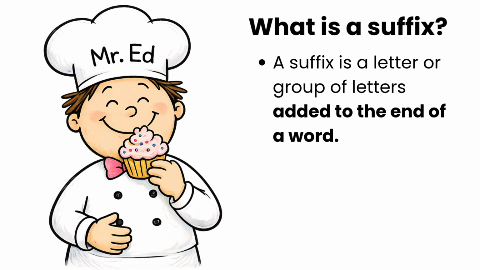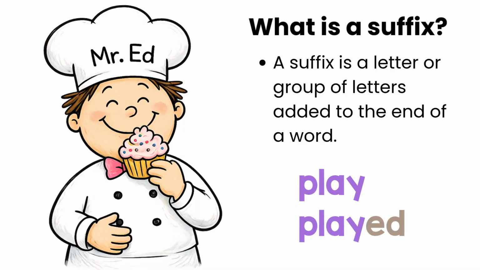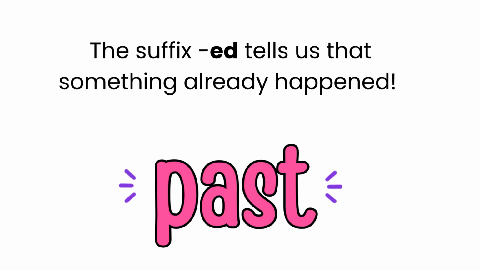A suffix is just a letter or a group of letters that are added to the end of a word. It changes the meaning of the word. So here we have the word play, and we add the suffix ed, and now we have played. The suffix ed tells us that something already happened. It could have happened a minute ago or 100 years ago, but it happened in the past. That's why it's called past tense.